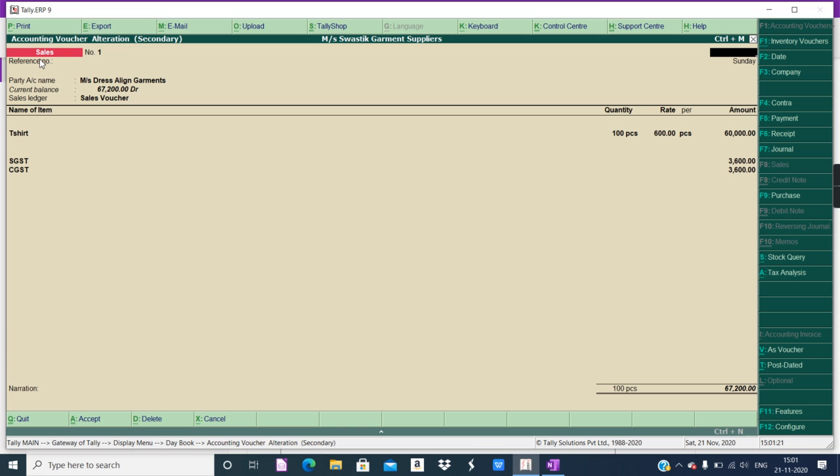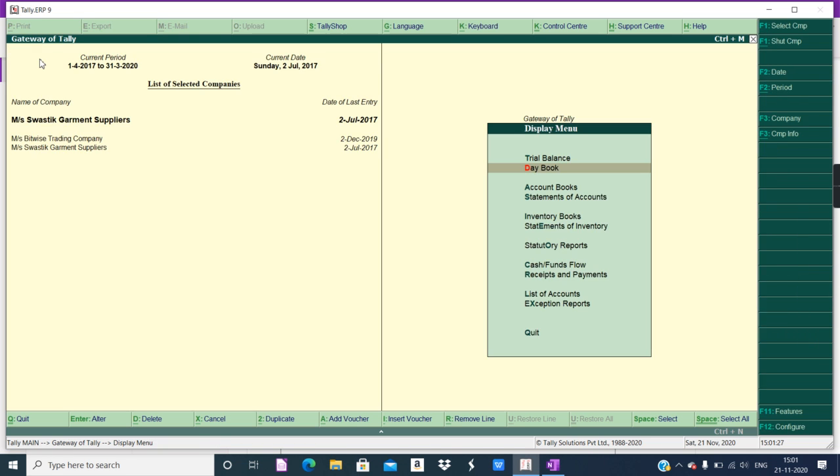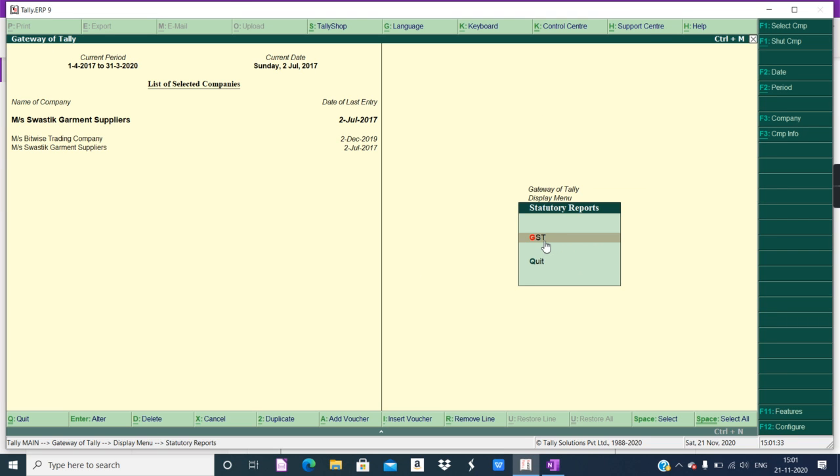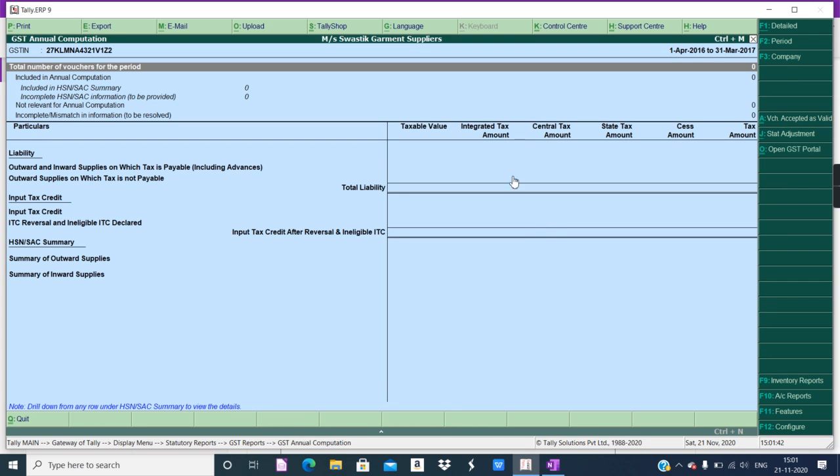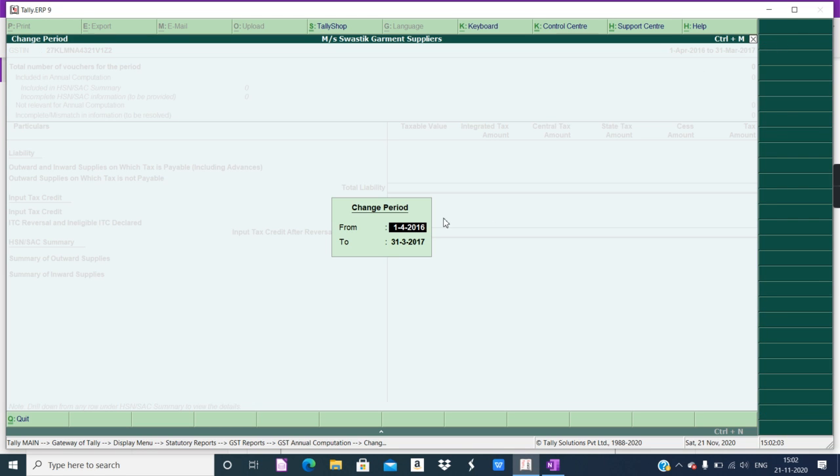So I will escape, come back. I'm pressing escape, quit, yes, again escape. And you can see this option called statutory reports. In that option, GST is available. So this option called annual computation. Now here you cannot see any amount. So don't worry. You can change the period. See the period, it's 1st April 2016 to 2017, and our entries are starting from 2017. So if you see it completely blank in this manner, just change the period.